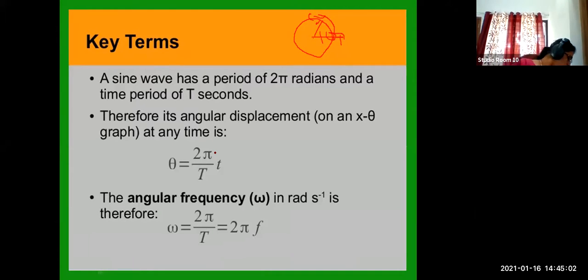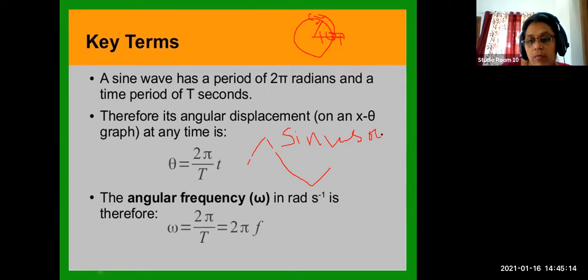This expression, and we always represent the oscillation as a sinusoidal wave or sine wave. So sine wave and cos, you know, it's very important.